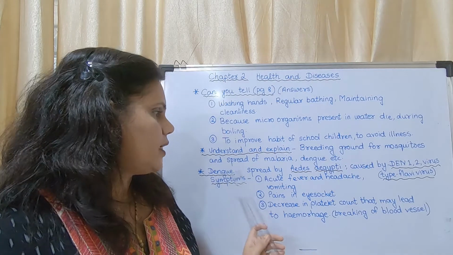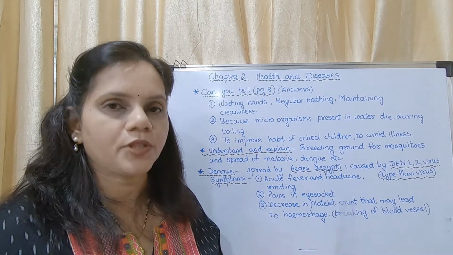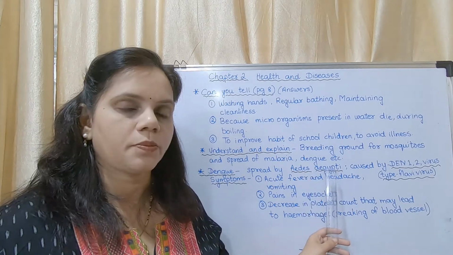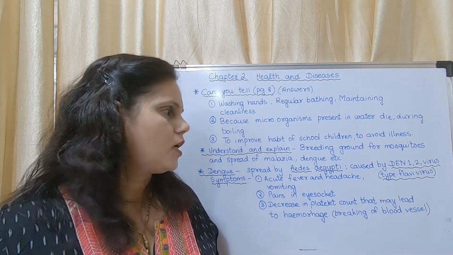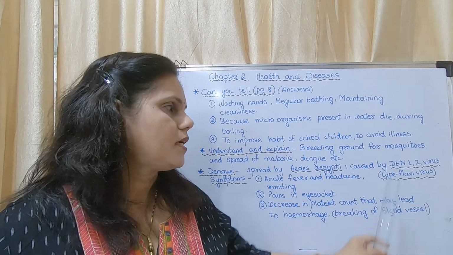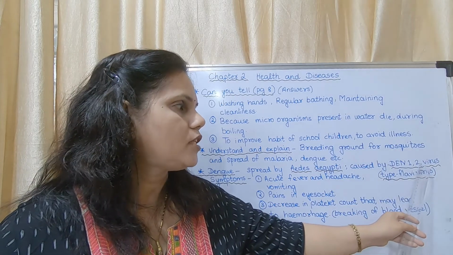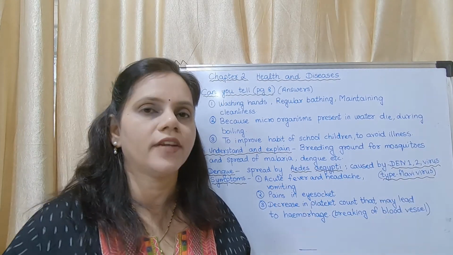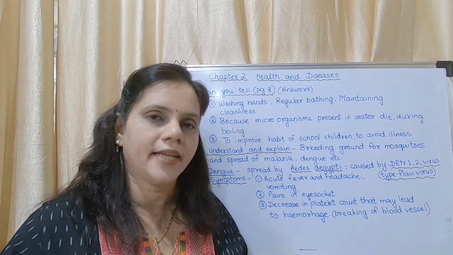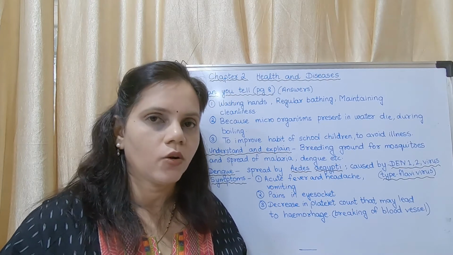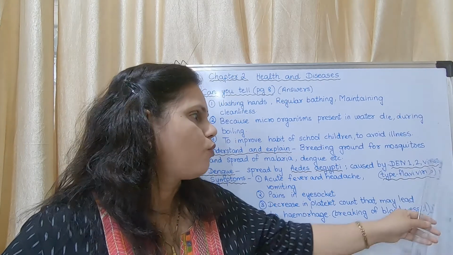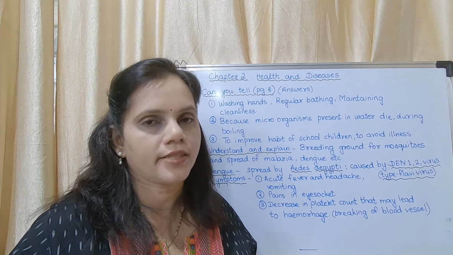Now what is dengue? It is spread by Aedes aegypti. This is the scientific name of a mosquito. And what is the causative organism? The causative organism is DEN 1-2 virus. Just like we are having COVID, that is coronavirus disease 2019, COVID-19, just like that for dengue it is DEN 1-2 virus. That is the name of the virus which causes the disease.